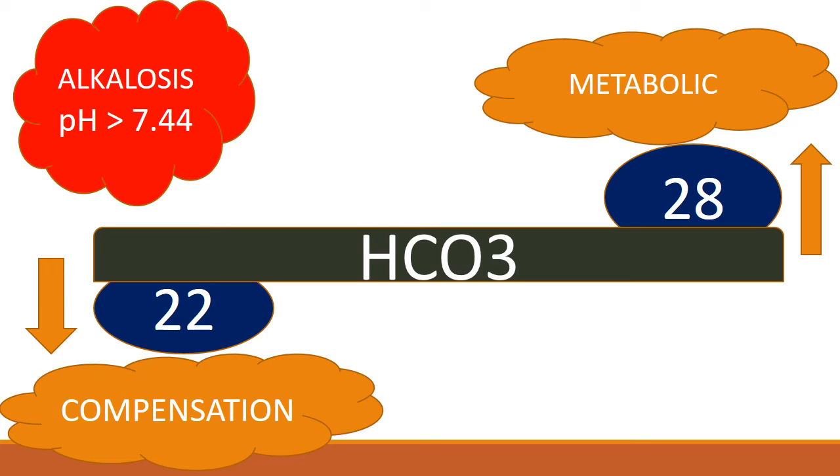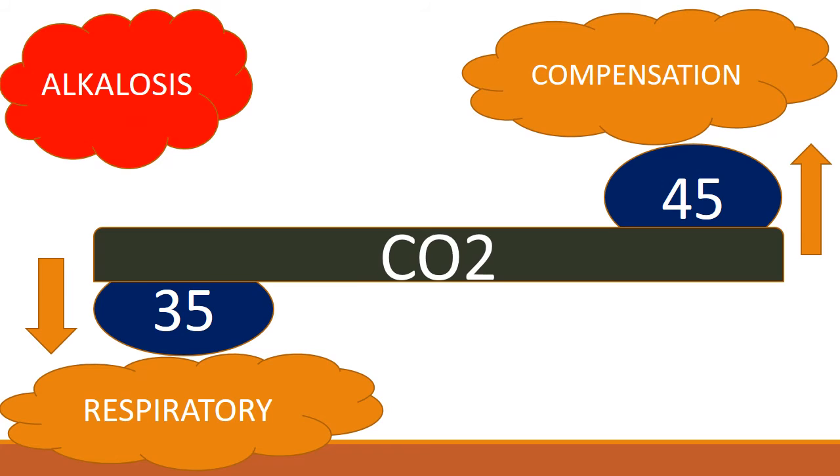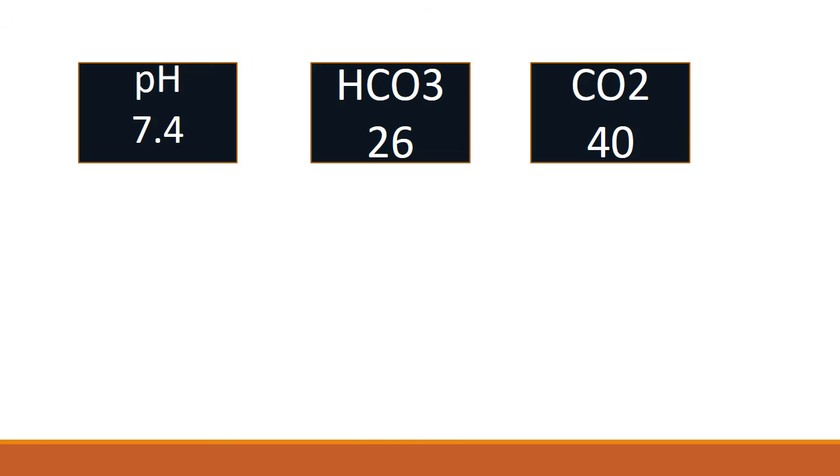Similarly, if the pH value is more than 7.44, next we look at the bicarb concentration. What we are anticipating is that for alkalosis to happen, the bicarb concentration should be more than 28. If it is, it means that it's metabolic alkalosis. But if it's not, it means that it is either in compensation or it's just in the normal range. If the carbon dioxide concentration is less than 35, it means that the alkalosis is due to the respiratory system. And if it's more than 45, it means that it's due to compensation.